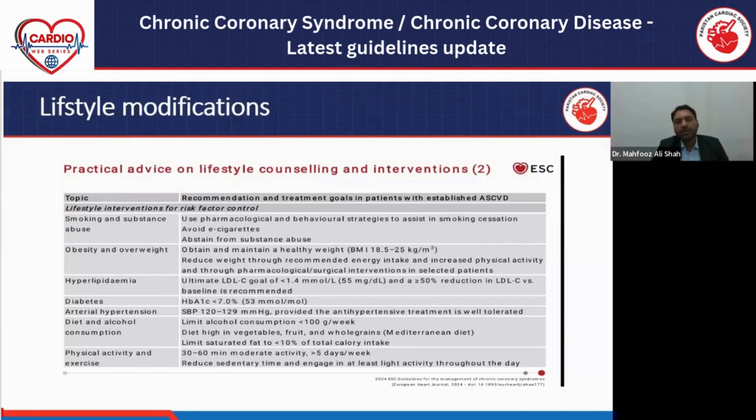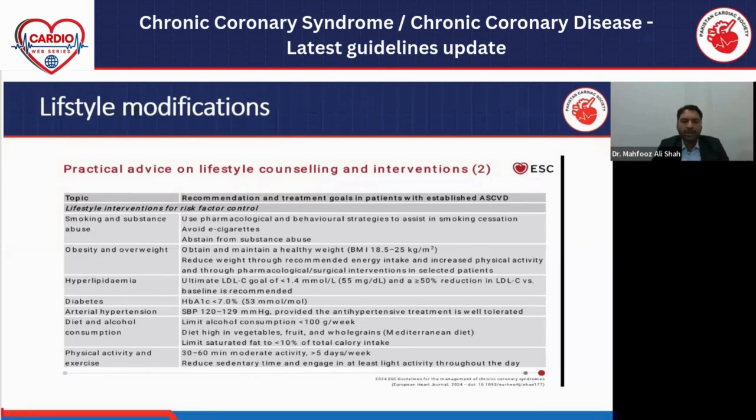For the obese and overweight patient, we have to advise them to keep their BMI around 18.5 to 25. For the dyslipidemic patient, we will have a target LDL cholesterol of 55 milligram per deciliter, or we have to achieve a reduction of more than 50% from baseline on the basis of treatment. For the diabetic patient, we advise keeping hemoglobin A1C less than 7%. For the hypertensive patient, we have to keep the blood pressure around 120 to 129.